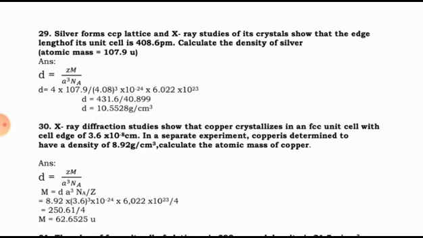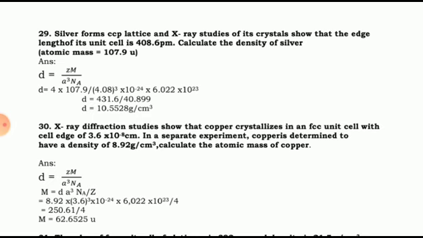In the examination, they may ask the problem for 2 marks. If you write the formula with the correct substitution, you will get 1 mark, and the final answer with the correct unit of density, you will get another mark. So for a density problem you will get 2 marks.